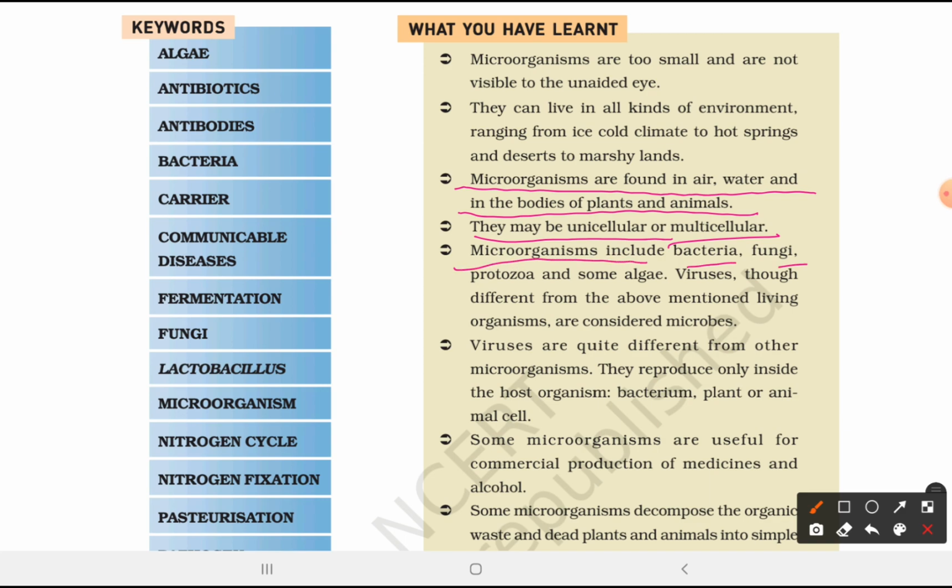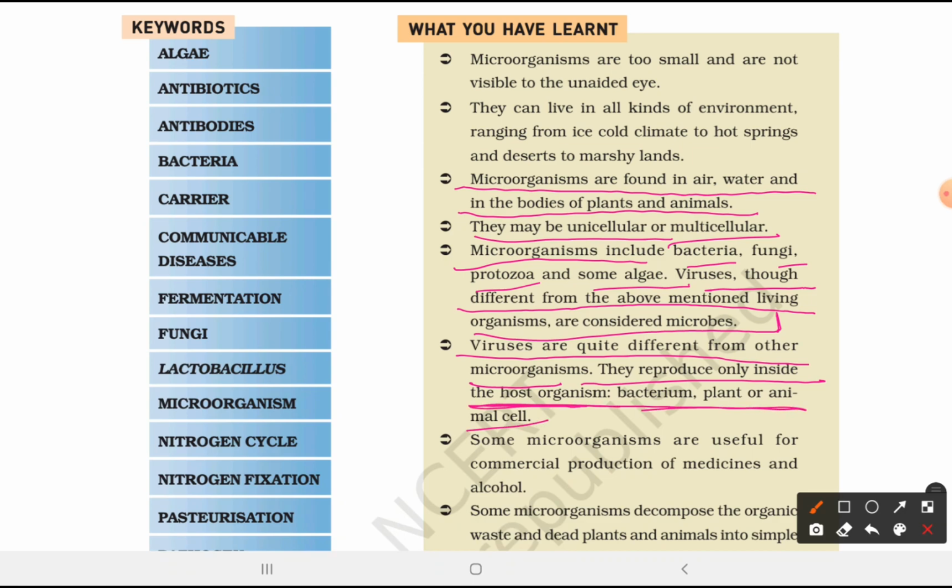Microorganisms include bacteria, fungi, protozoa, and some algae. Viruses, though different from the above mentioned living organisms, are considered microbes. Viruses are quite different from other microorganisms. They reproduce only inside the host organism, bacterium, plant, or animal cell. Some microorganisms are useful for commercial production of medicines and alcohol.